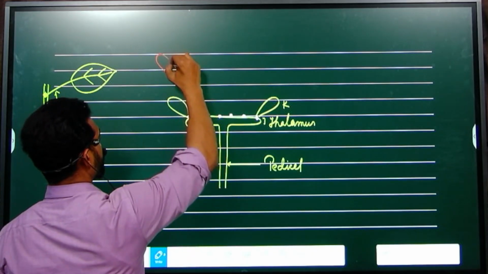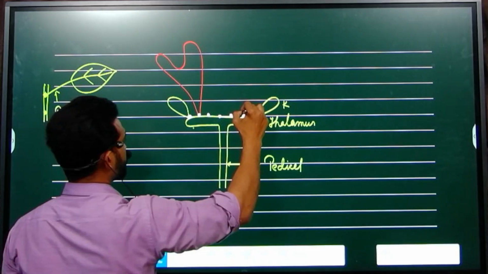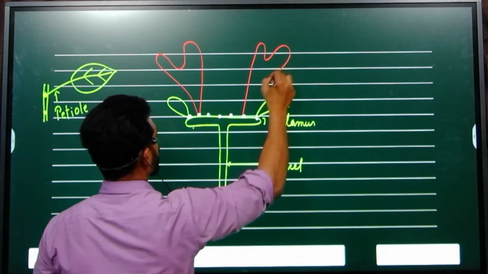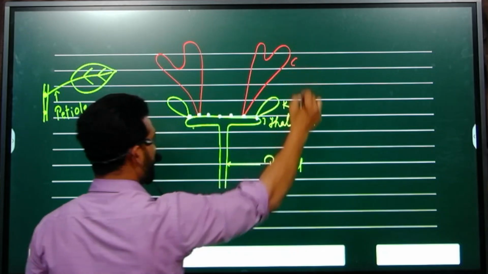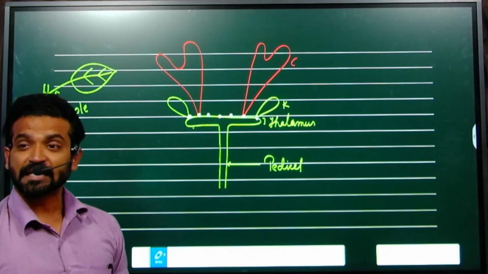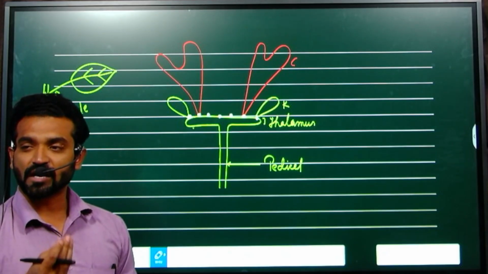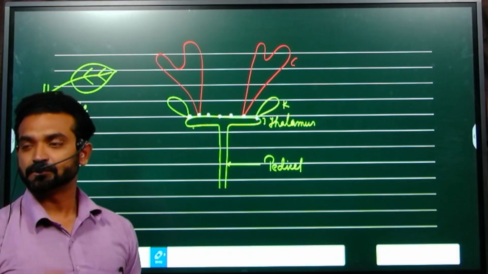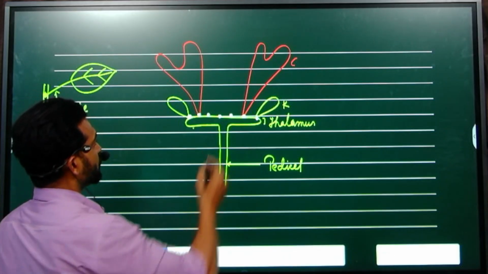From another node, this is the corolla, and the corolla is very attractive and scented to attract the pollinator for pollination.